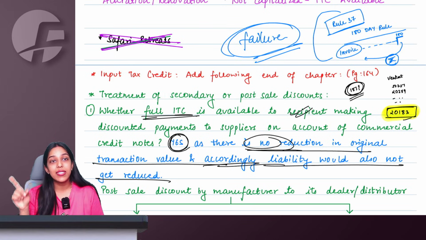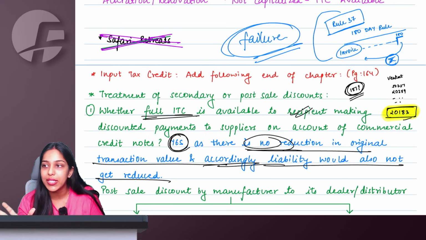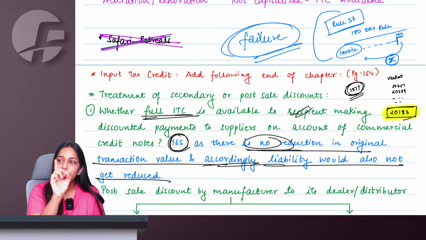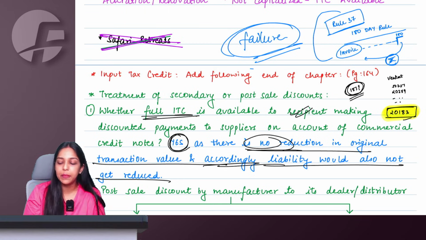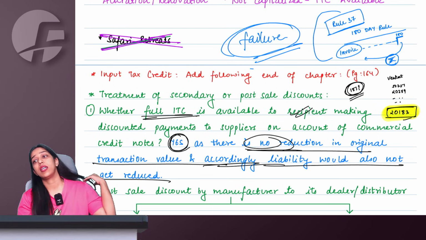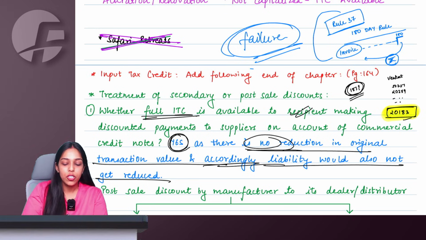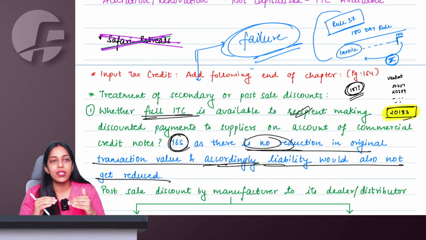But when recipient is failing to make the payment, it is not a contract, it is not an agreement, it is not a mutual settlement. Supplier is wanting the money, recipient is failing to make the payment. In that case, we will be applying Rule 37, and in that case, the recipient will have to reverse the proportionate ITC. So I do understand that you might feel, ma'am, these two things are not matching. These two things are opposite to each other.